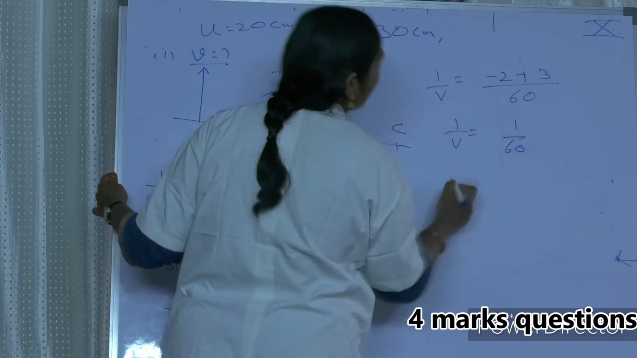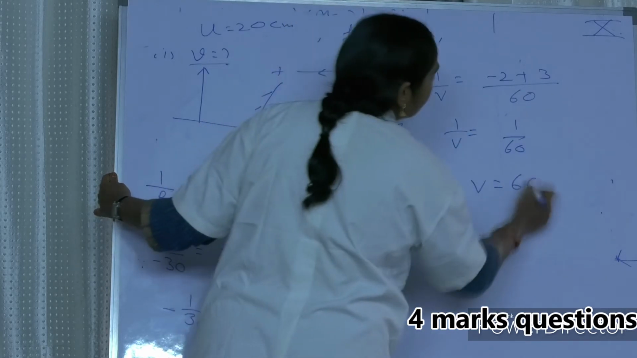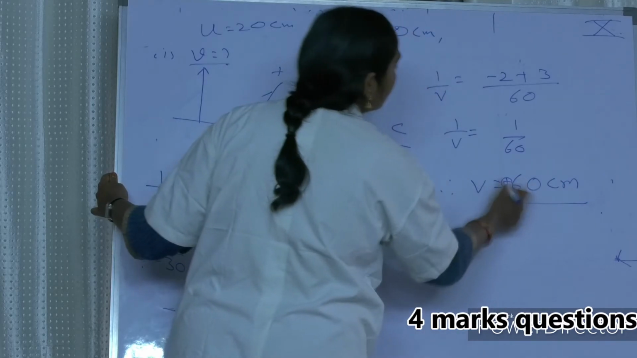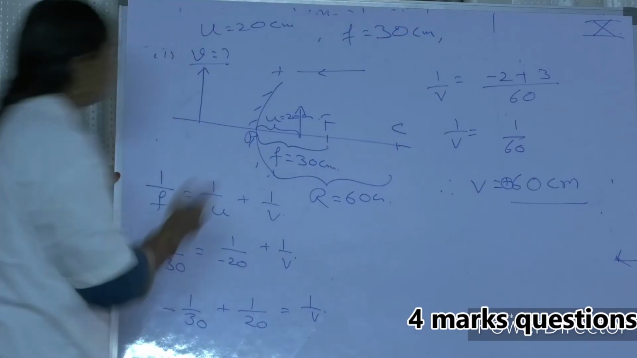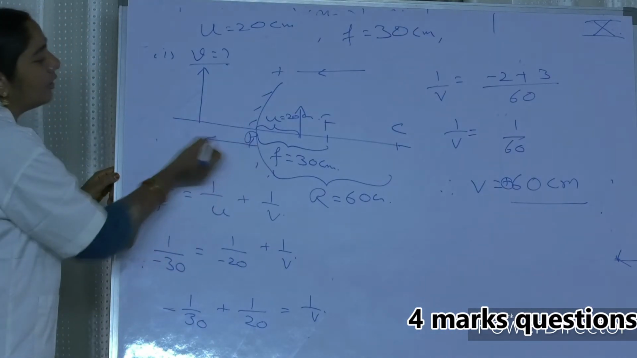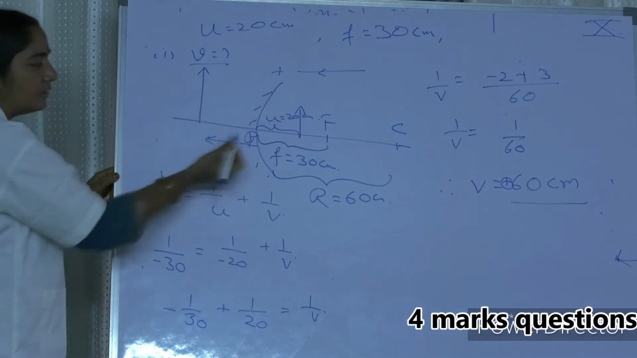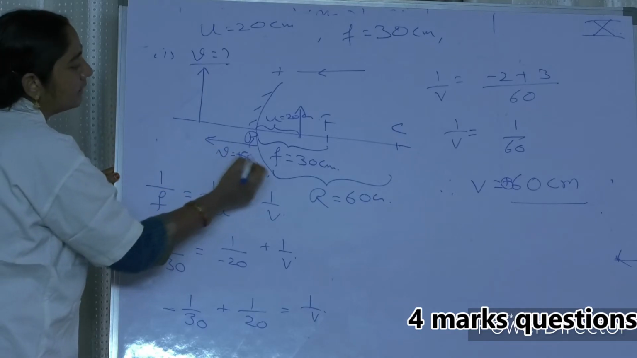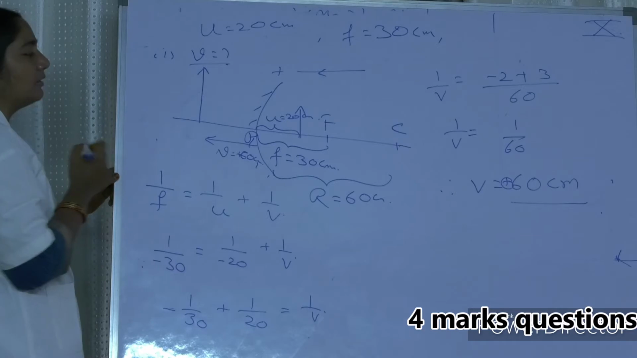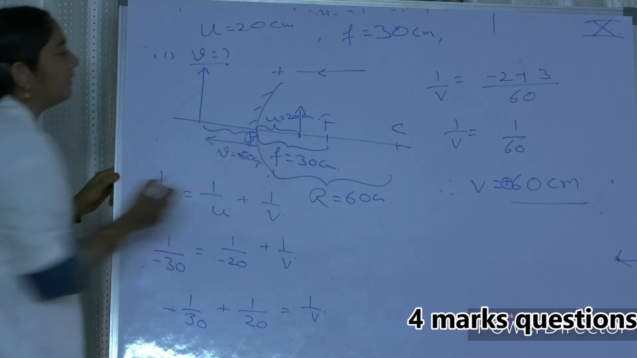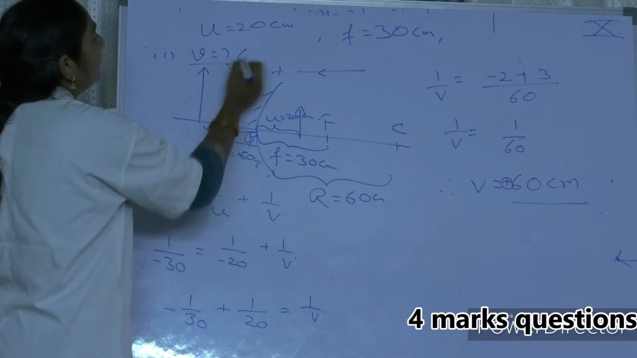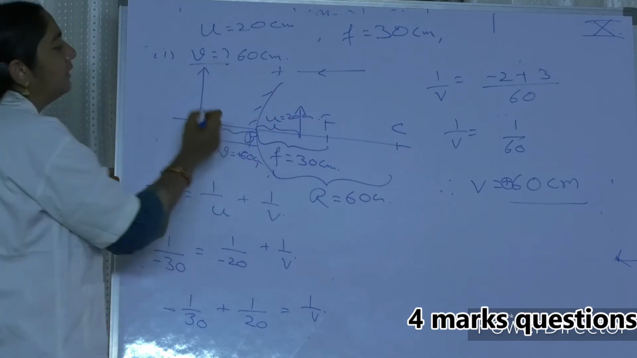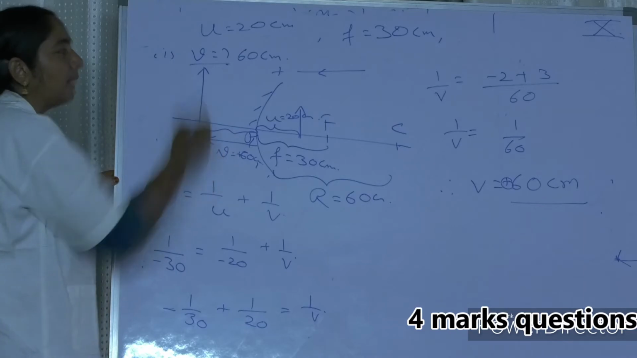1 by b is equal to, therefore b is equal to 60 centimeters. See here we got a positive value, which indicates that your image is forming along the direction of light. So this distance b is equal to plus 60, at a distance of 60 centimeters. So my dear friends, now we got the value, that is 60 centimeters. The image is a virtual image, magnified.